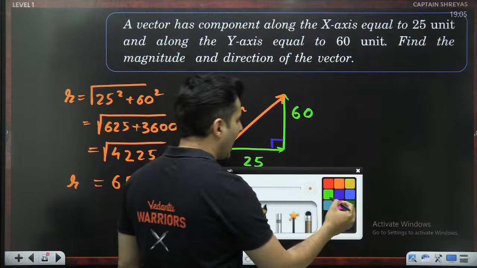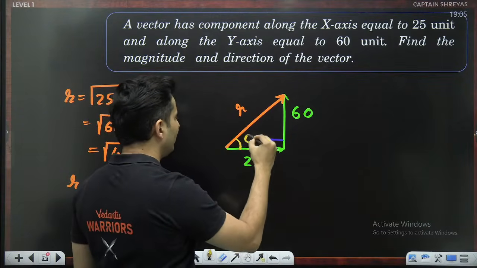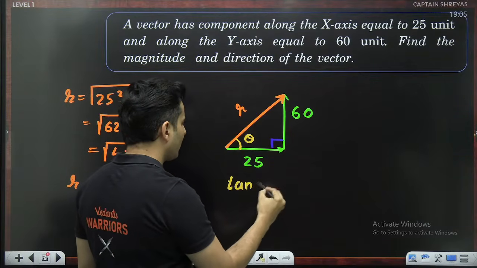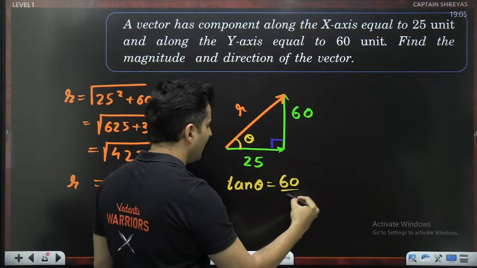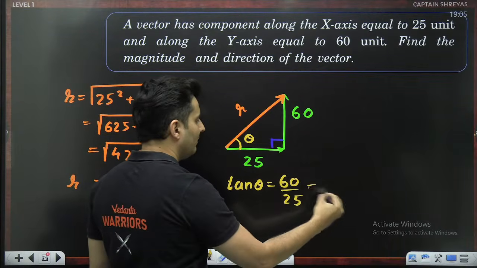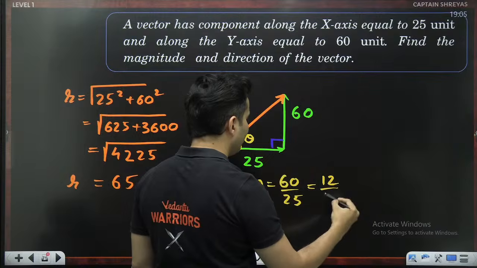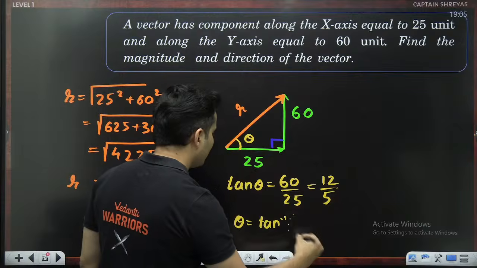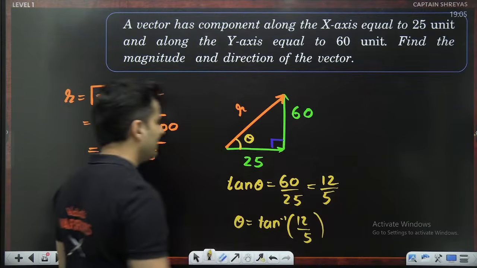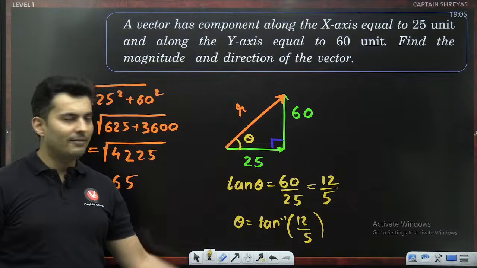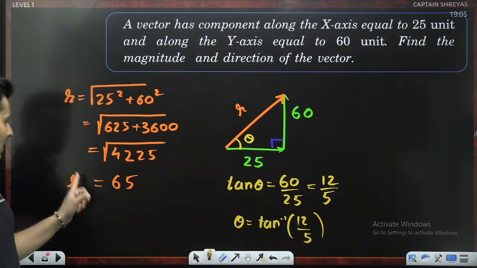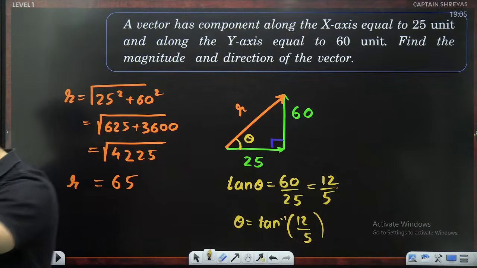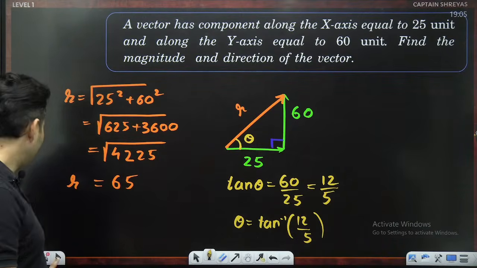Perfect. What about the angle? What about the angle made by the resultant with the smaller one, let's say? So I can use tan theta if you want. So tan theta will be opposite by adjacent. So divided by 5, it will become 12. Divided by 5, it will become 5. So theta will be tan inverse of 12 by 5. That is the answer. So the angle made with the smaller vector is tan inverse 12 by 5, and the resultant is having a magnitude of 65 units. That's it. As simple as that. Cool. So this is how we solve the question.